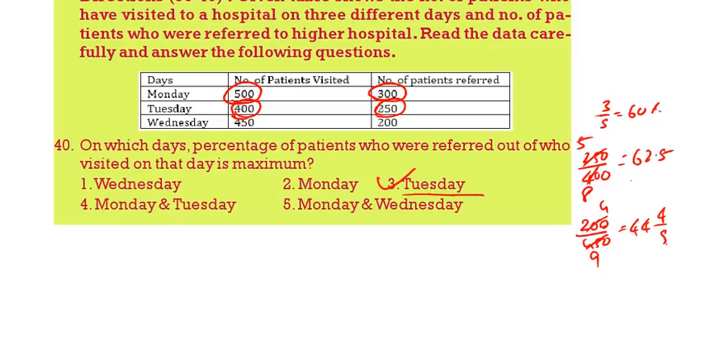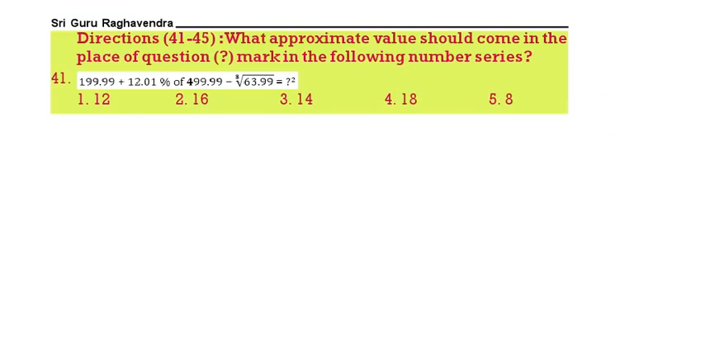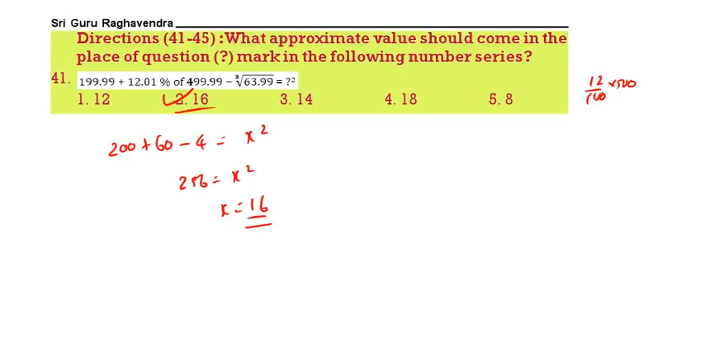See the next question. 41. What approximate should come in the place of the question mark? See, 200 plus 12% of 500. So 12% of 500 means it will be equal to 60, minus cube root of 64 is 4, is equal to x square. That is 256 is equal to x square. X is equal to 16. 2 is the correct answer. Next question.